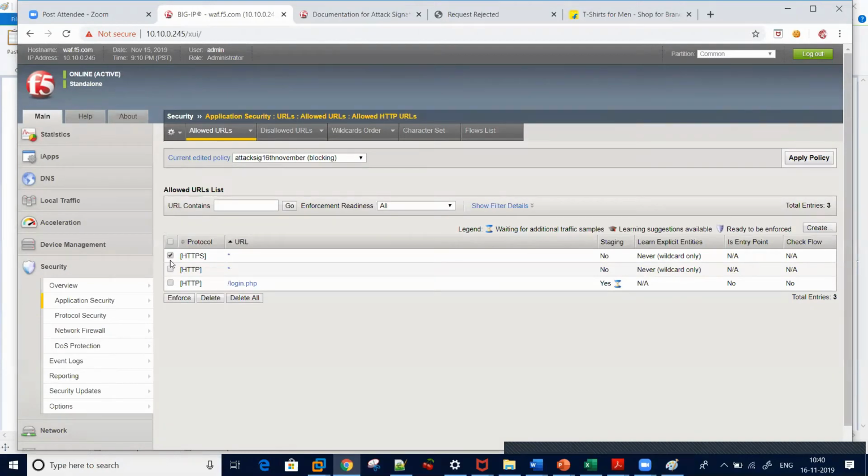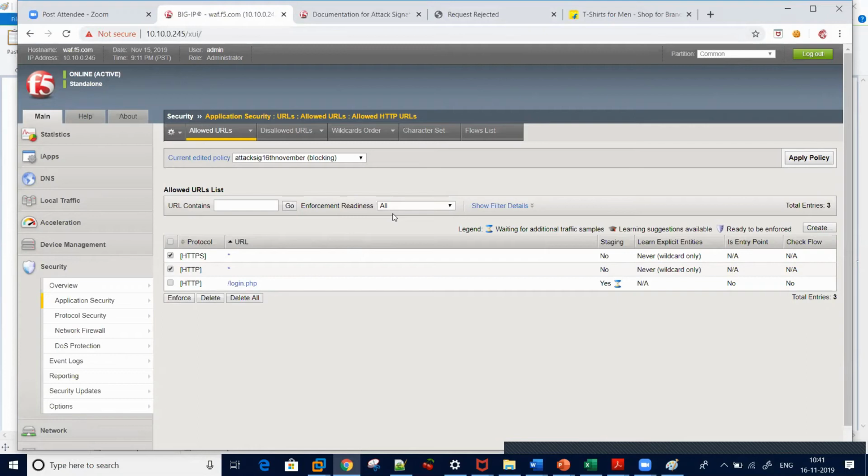I will remove this. Okay, let's remove the wildcard. If I remove the wildcard and I allow only login.php, can someone tell me, will it allow the cell.php URL? Yes. Sorry? Yes, it should. So you're saying that when I remove the star and only explicitly define login.php, then no, it should not allow it. When you apply it, it should not allow, because the URL is not allowed. So everyone got it?